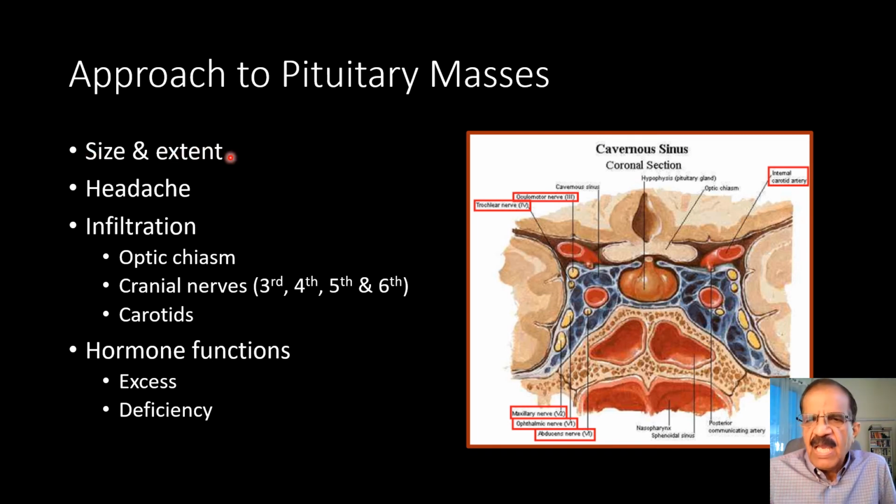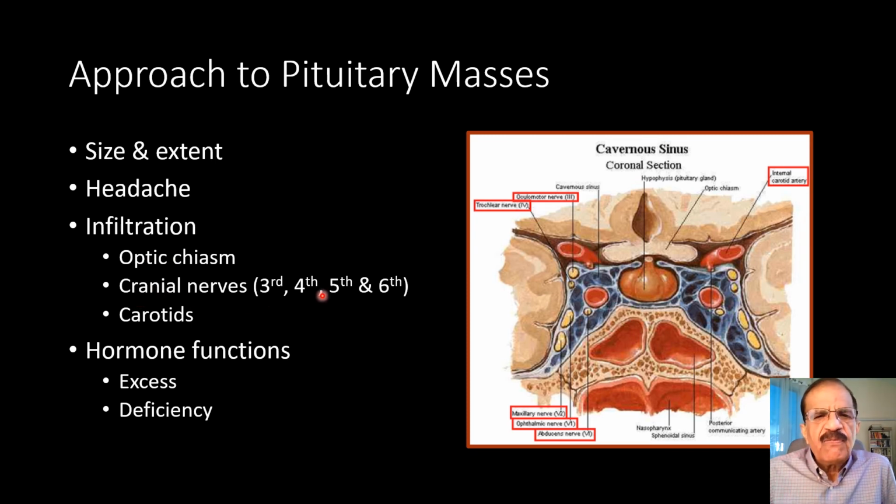But if it is big and is producing mass lesion and is causing headache, then of course we will go for surgery. Headache is another indicator. Headache in a person with pituitary mass would indicate a big lesion. Infiltration of optic chiasm, of course, vision is very important. It is a classical visual pattern in this condition, bitemporal hemianopia. So I think if that is the case, we know that there is already, actually we are late, so we have to remove the tumor as early as possible.